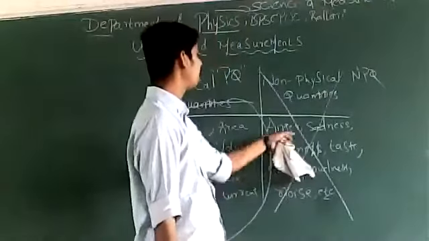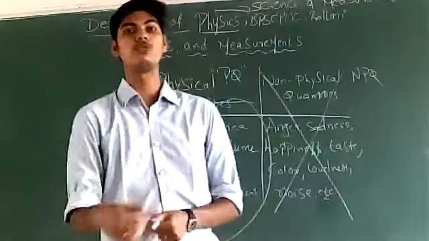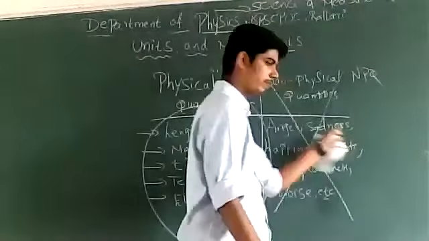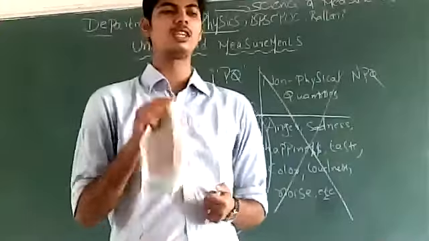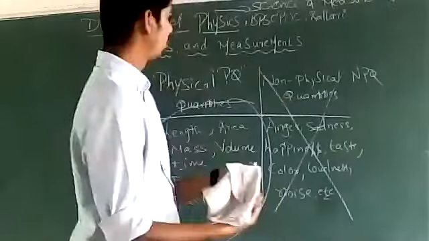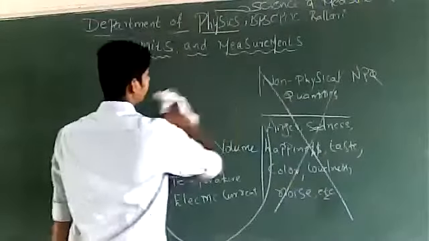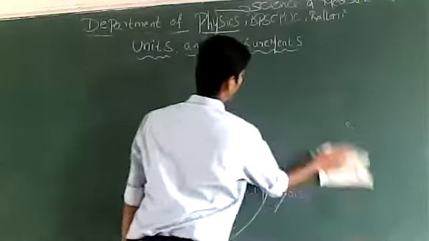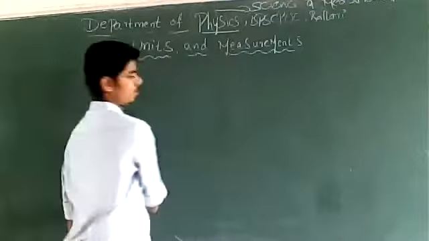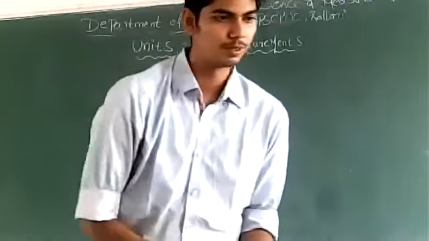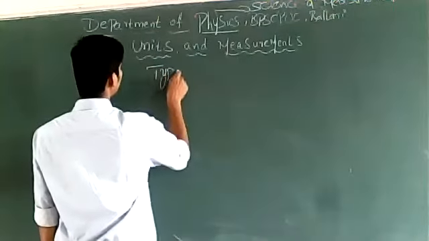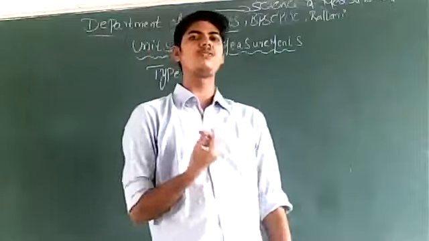So the things that were said about first angle, sadness and so on, they have not come in physics at all, which means in physics we do not study these quantities, right? So this is all regarding physical and non-physical quantities. Is the idea of physical and non-physical quantities clear? Any doubts? What are physical quantities? What are non-physical quantities? Clear? Okay.